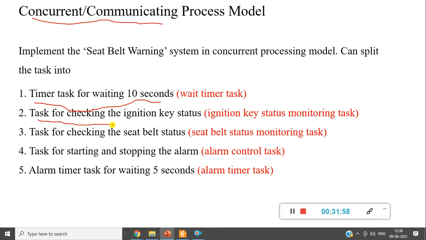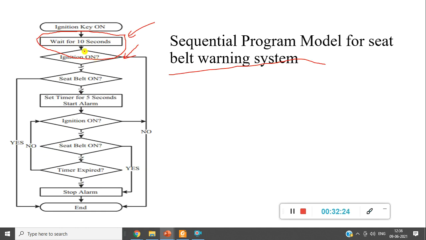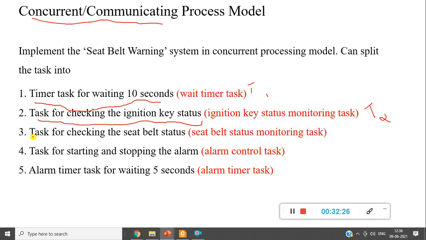Next, a separate task for key status is on. So this is T1 and this is T2. Of course, the T2 task depends upon T1, no doubt, but still it is possible to split them and make them work concurrently. So the waiting of the system will be a very small fraction of time, but here the waiting time is too much.